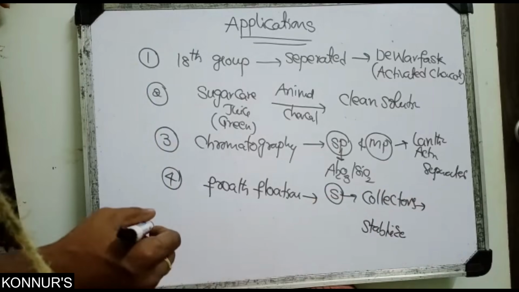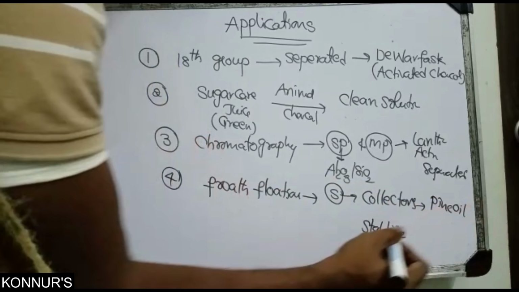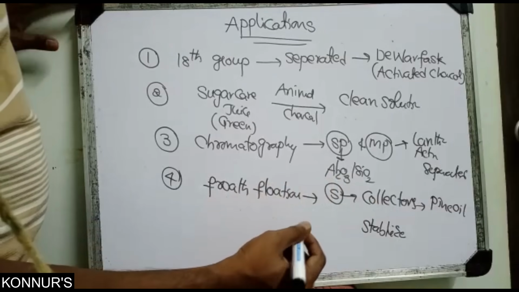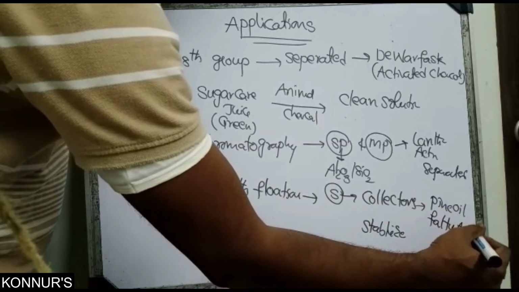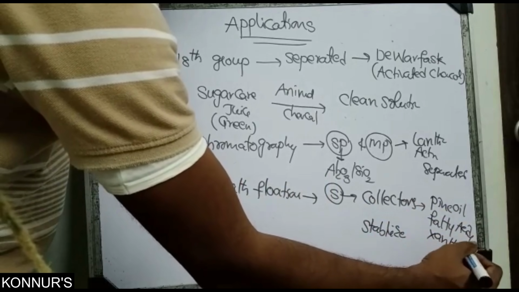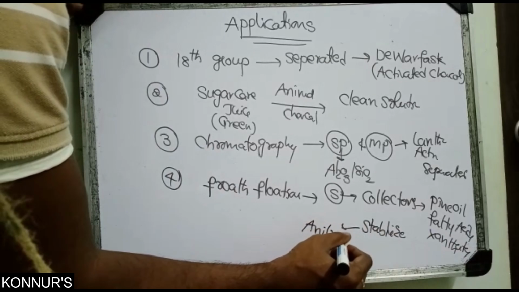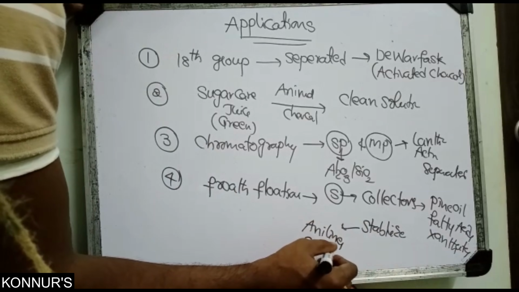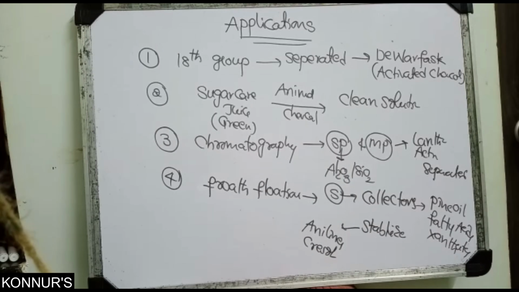Who are the collectors? Pine oil, fatty acids, and xanthates we are using. Stabilizers are what? Anilines and cresols we can use. So froth flotation is also useful in that.